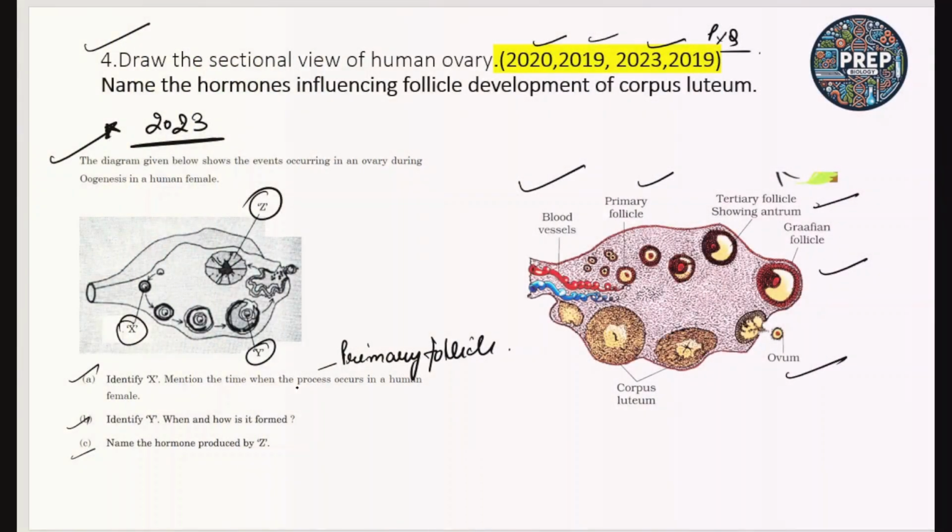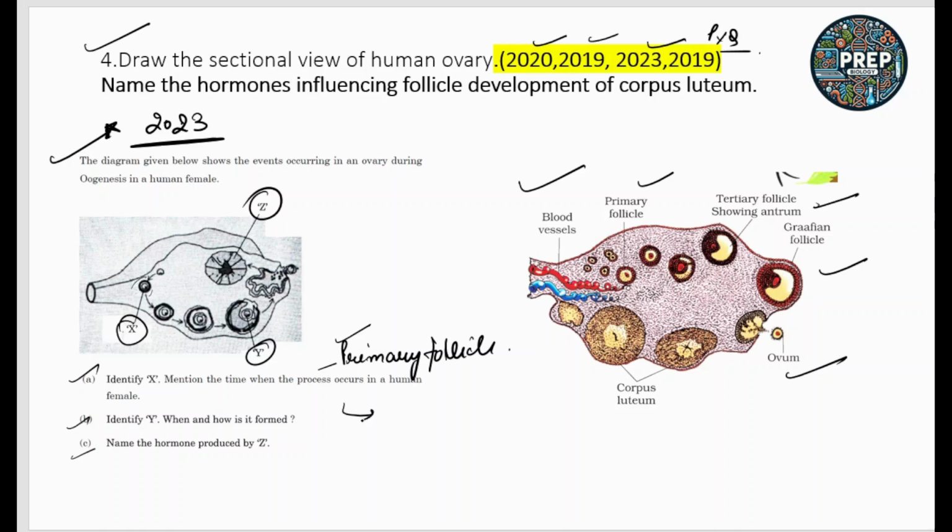Mention the time when the process occurs in the human female. So X is the primary follicle, and the process is initiated during the embryonic developmental stage. Okay. Next is identify Y. Y is the tertiary follicle, as you all can see here.